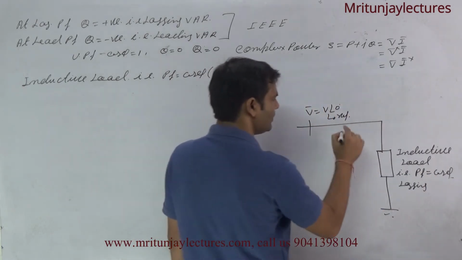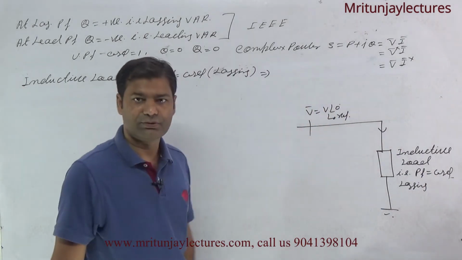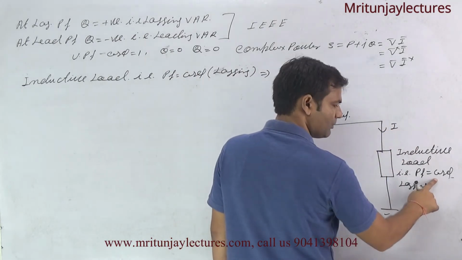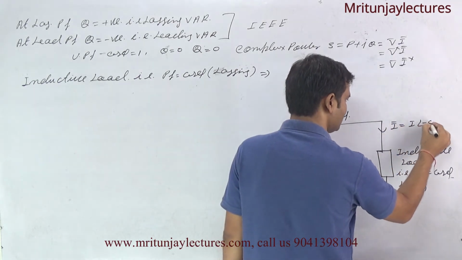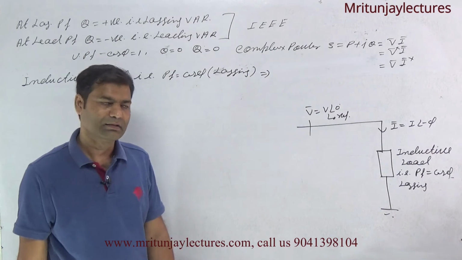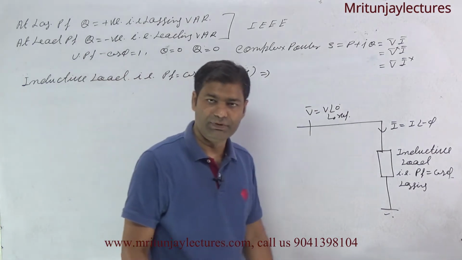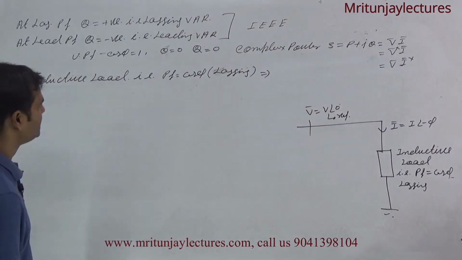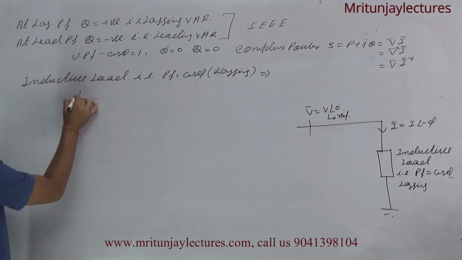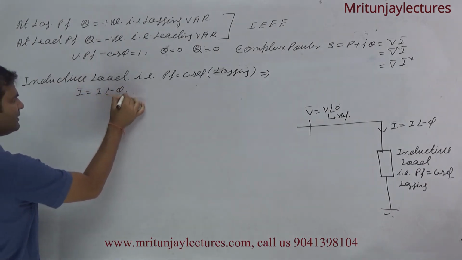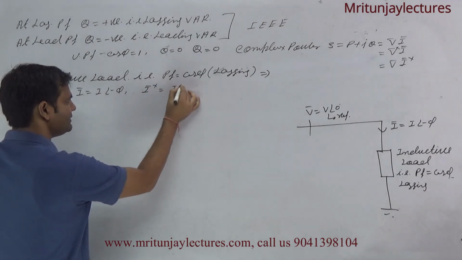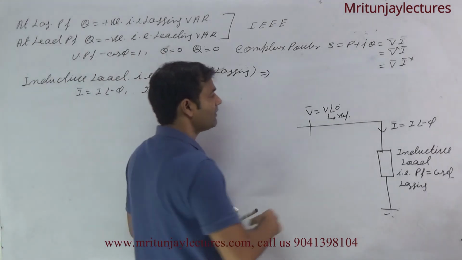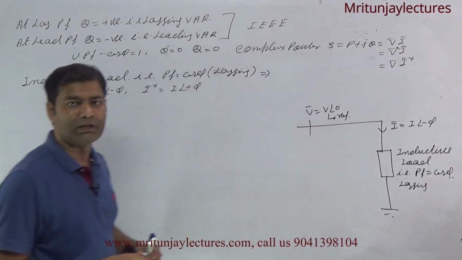Clear? Then what about I? If V is equal to V at the angle 0 and this load is lagging, then I is written as I at the angle minus phi, because I lags V by the angle phi. So I is equal to I at the angle minus phi, and the conjugate of I is I at the angle plus phi. Now, which one is correct and why?